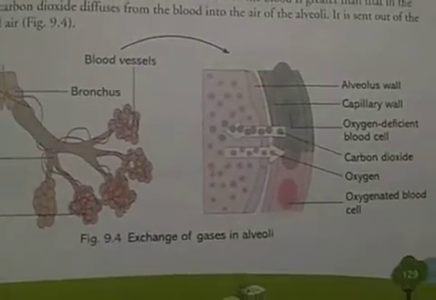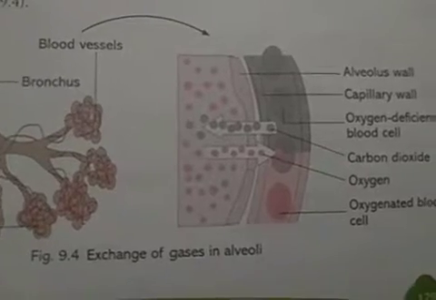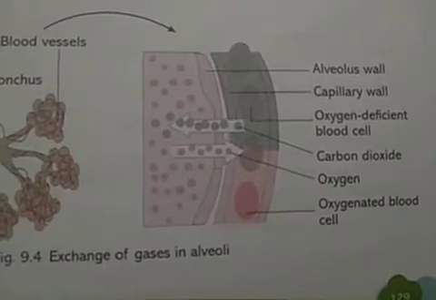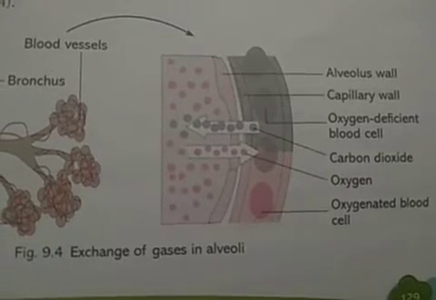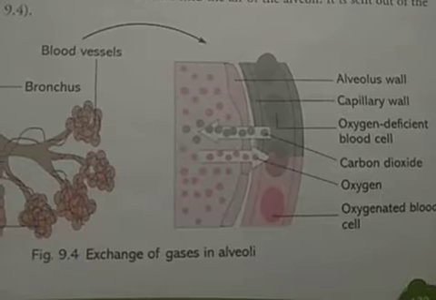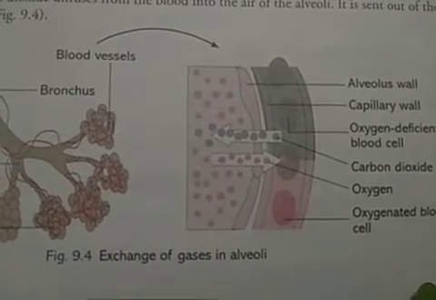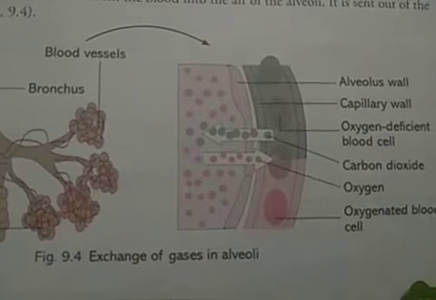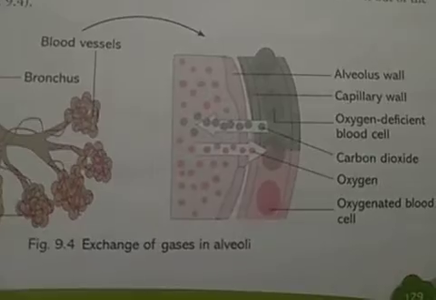So, this is the best diagram to represent the exchange of gases in alveoli. As it is shown here, on the left side, it is represented as the alveolar wall, and on the right extreme, it is the capillary wall, meaning the blood vessel. Half of the capillary wall is deoxygenated and the other is oxygenated. Oxygenated means rich in oxygen, deoxygenated means deficient in oxygen.